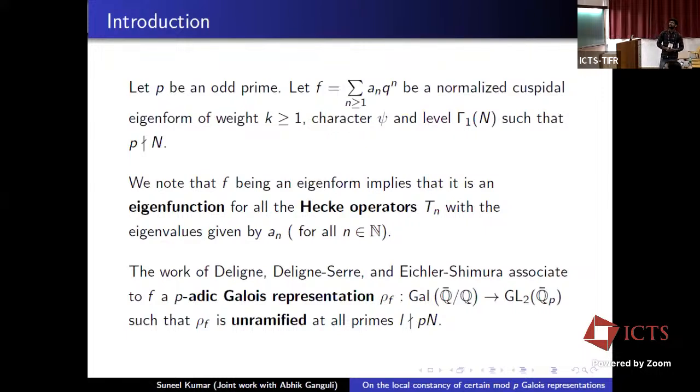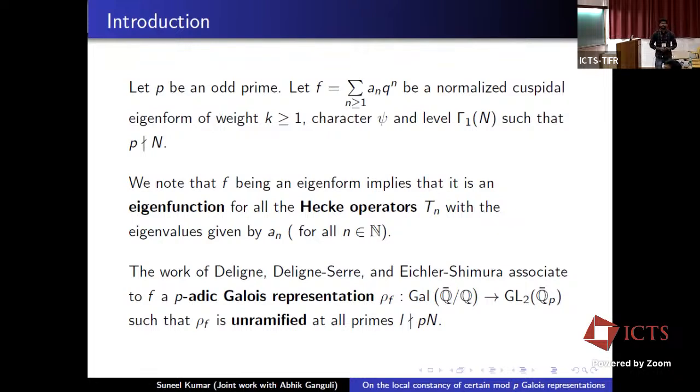We assume p is an odd prime and f is a normalized cuspidal eigenform of weight k greater than or equal to 1, character psi, and level Gamma_1(N), such that p is away from N. We note that f being an eigenform means that it is an eigenfunction for all the Hecke operators T_n, with the eigenvalues given by a_n, the Fourier coefficients of f.